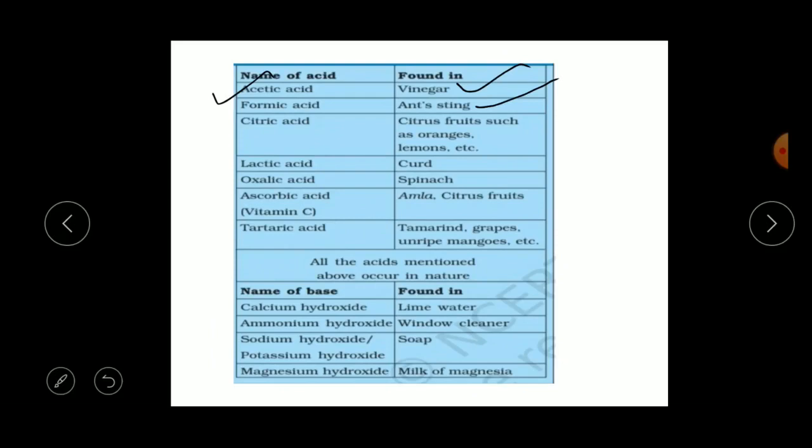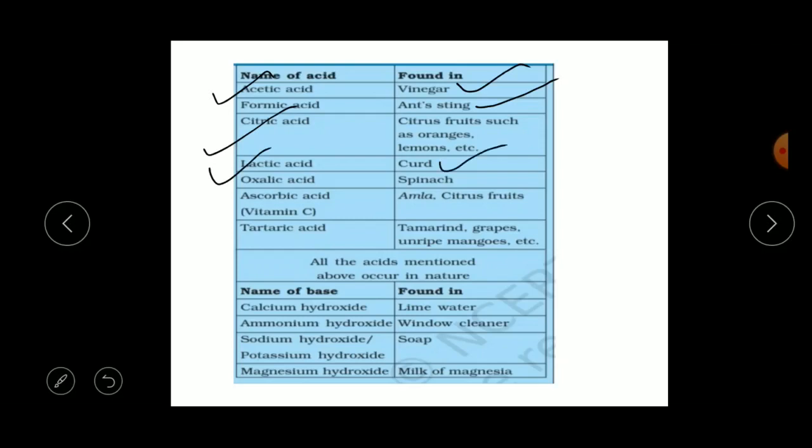When ants bite, they inject formic acid into the body, so we find formic acid in the ant's sting. Next is citric acid. Citric acid is found in citrus fruits such as oranges, lemons, etc. Next is lactic acid. We find lactic acid in curd.